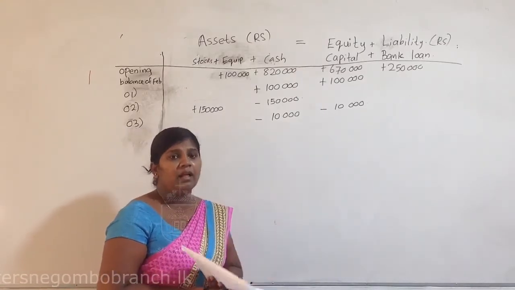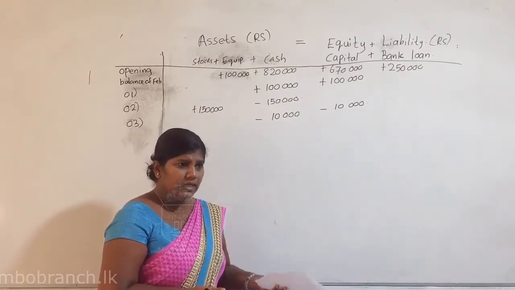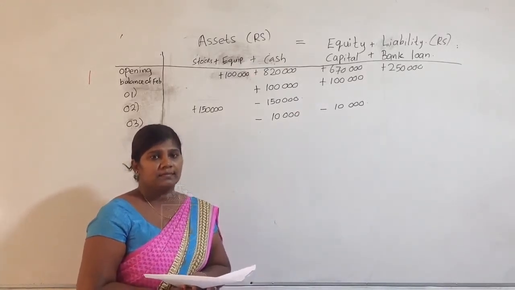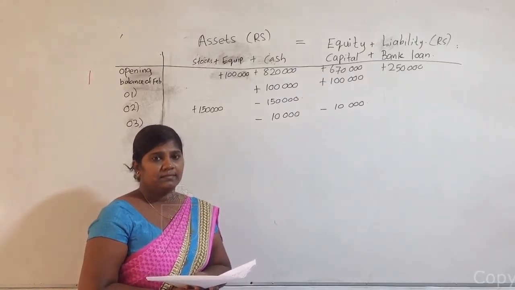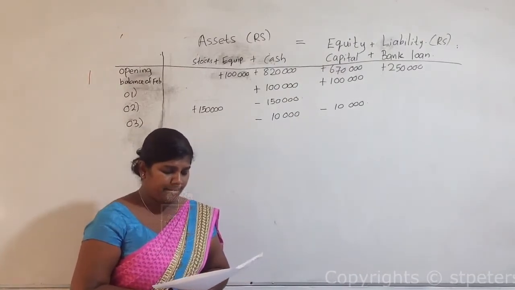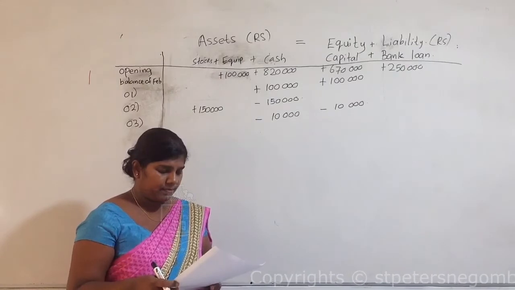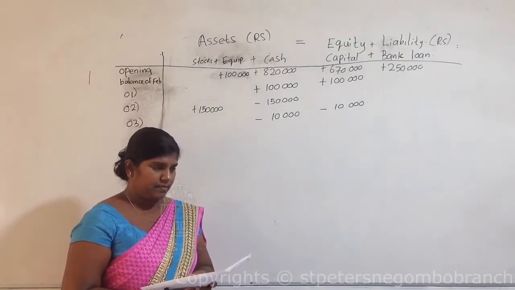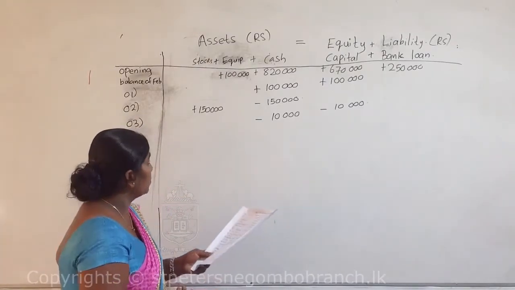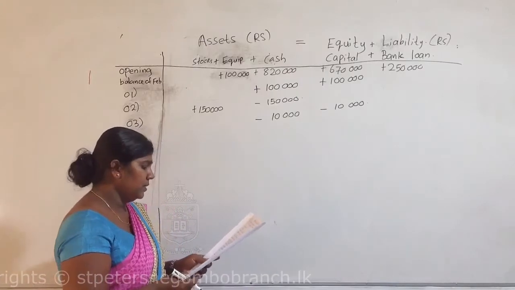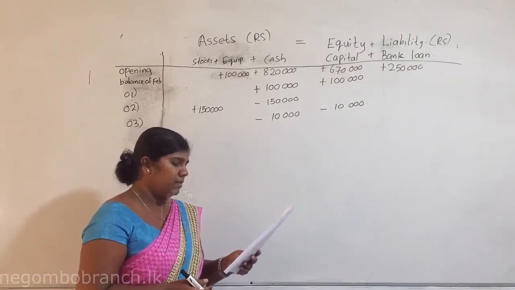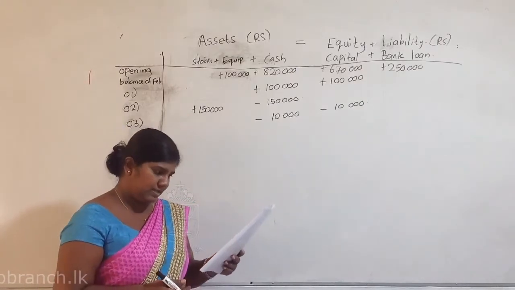That means if we sell goods on a credit basis, the fourth transaction: sold goods which cost rupees 100,000 at 150,000 rupees on credit basis.